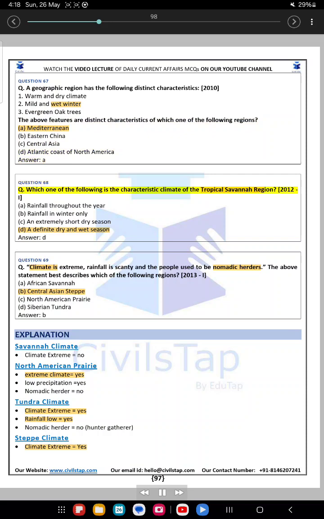Question 68. Which one of the following is the characteristic climate of the tropical savanna region? 2012. A. Rainfall throughout the year. B. Rainfall in winter only. C. An extremely short dry season. D. A definite dry and wet season. Answer D.